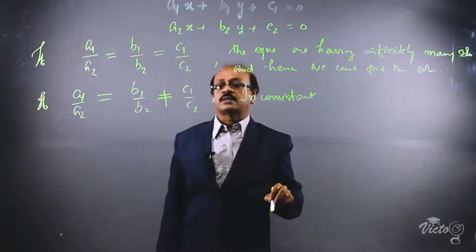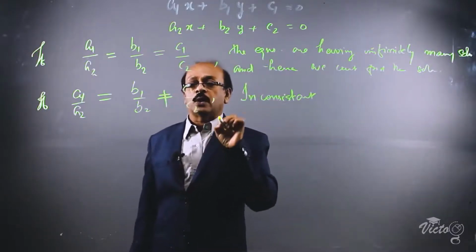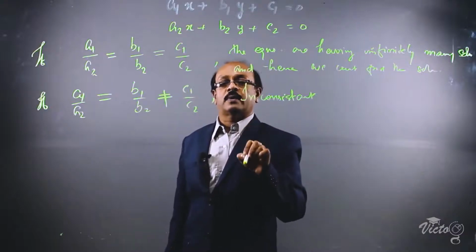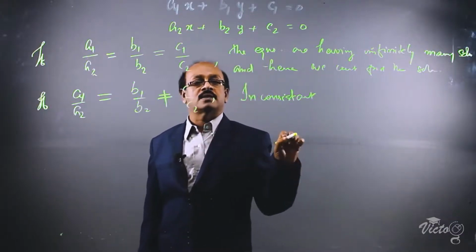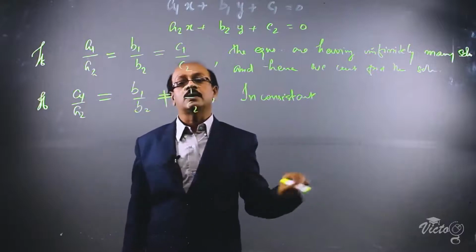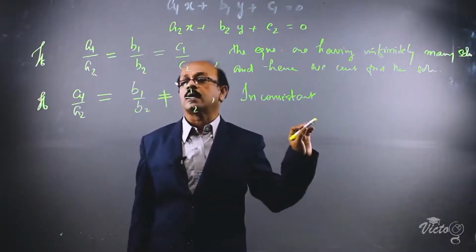When a1 by a2 is equal to b1 by b2 not equal to c1 by c2, the equations are inconsistent. Inconsistent equations cannot be solved because they have no solution at all.